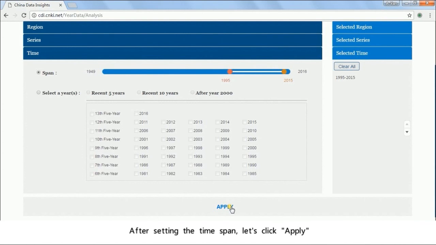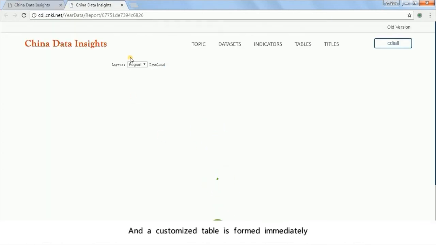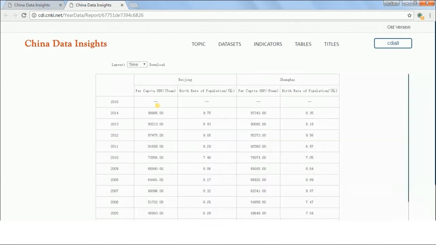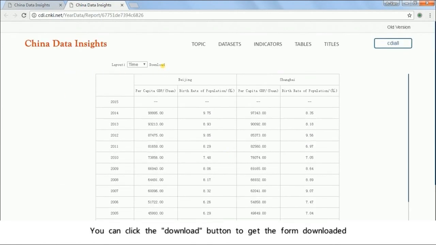After setting the time span, let's click Apply. And the customized table is formed immediately. You can click the download button to get the form downloaded. Okay, that's all for the instructions of China Data Insights.